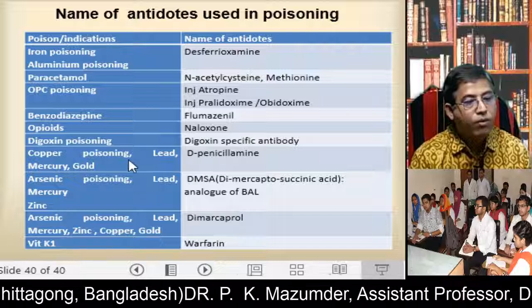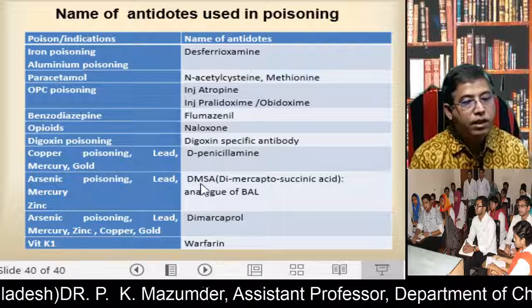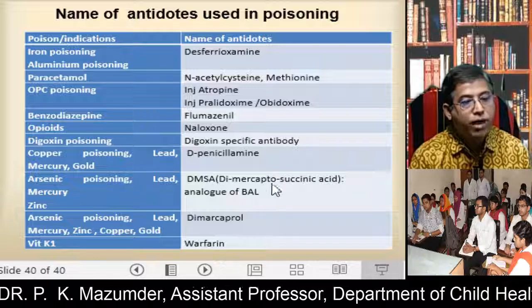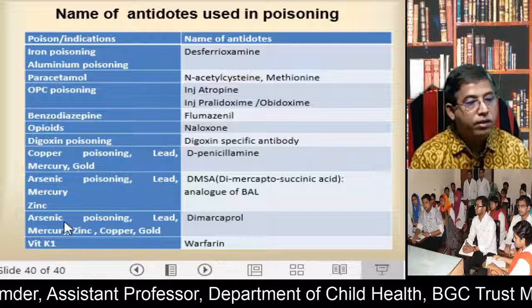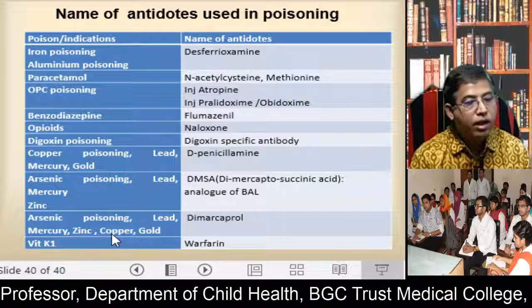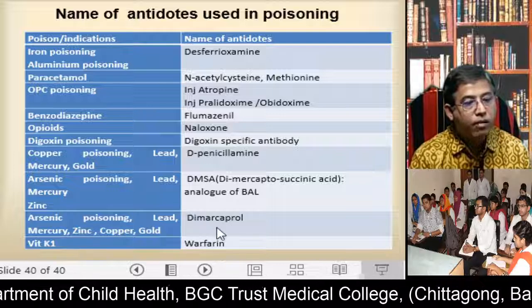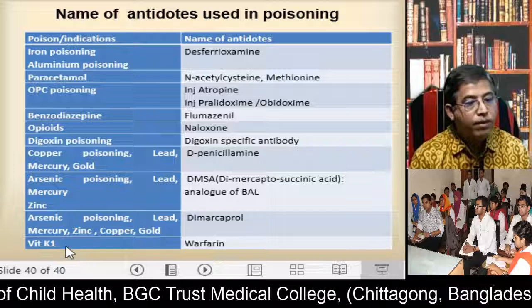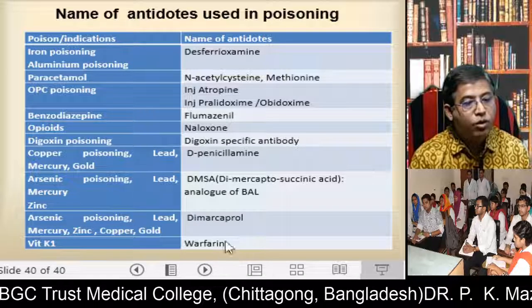In copper poisoning, D-penicillamine. In arsenic poisoning, DMSA, that is dimercaptosuccinic acid. The analog is BAL. For arsenic, lead, gold and zinc poisoning, dimercaprol. And vitamin K1 is given in warfarin overdose or warfarin poisoning.